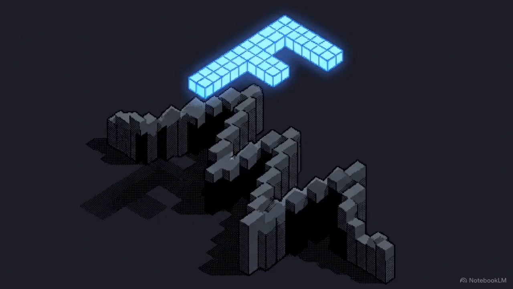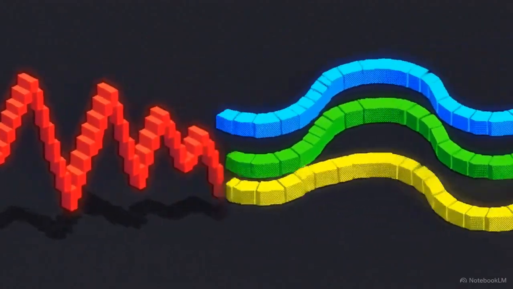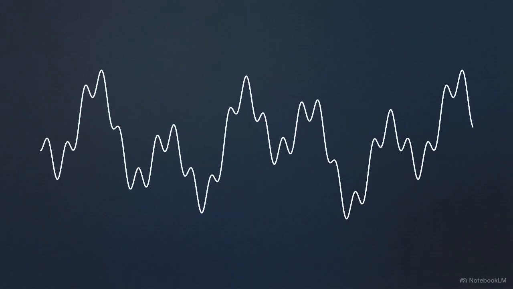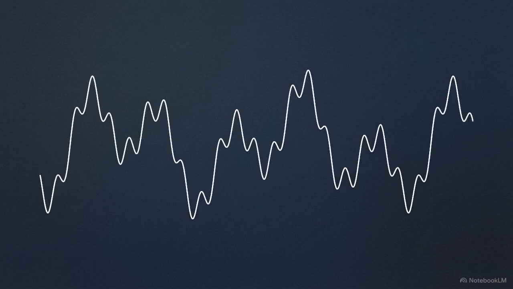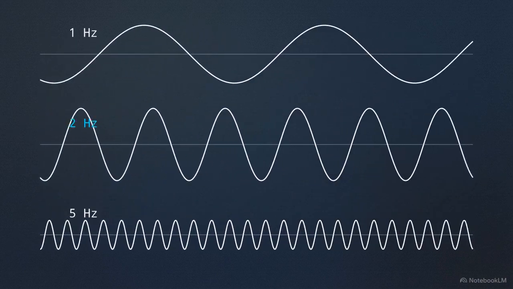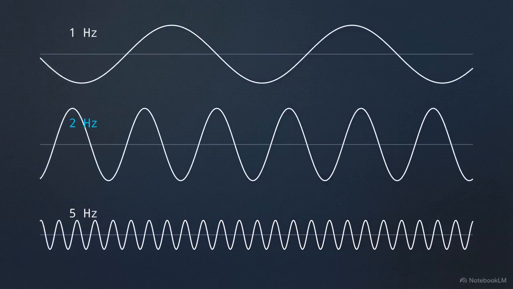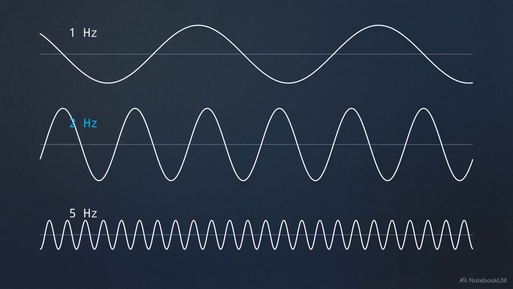The tool engineers use to bypass this complexity is the Fourier transform. It is a mathematical operation that takes a messy, complicated signal and breaks it down into its basic underlying rhythms. Look at this chaotic pixel art waveform. The Fourier transform shows us that this random, jagged earthquake isn't actually random. It is simply a stack of perfectly smooth, simple sine waves vibrating at different speeds, or frequencies, like 1 Hz, 2 Hz, and 5 Hz, all playing at the same time.